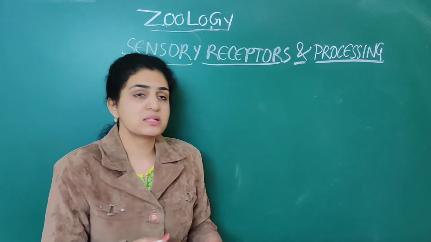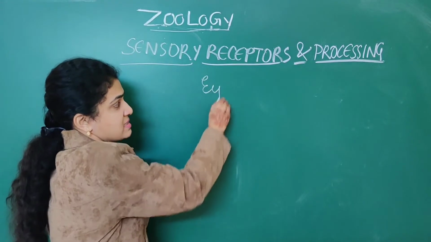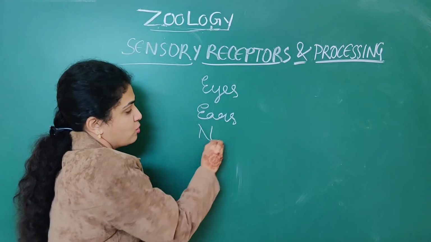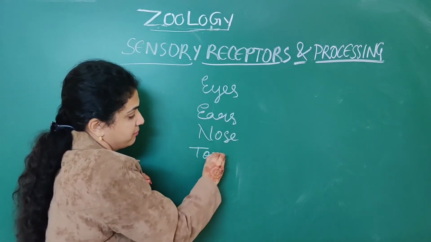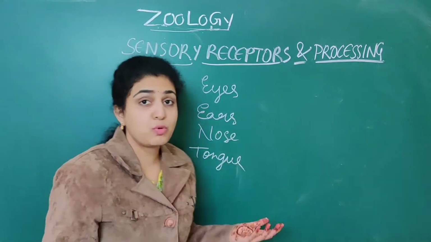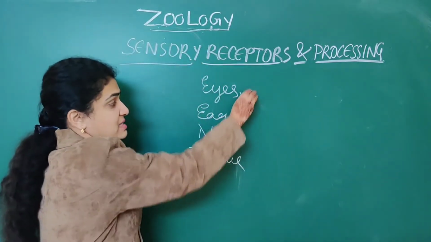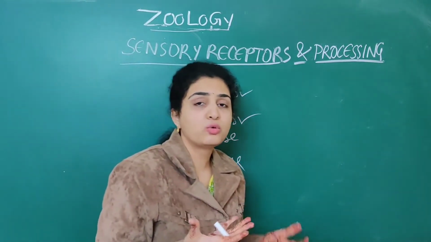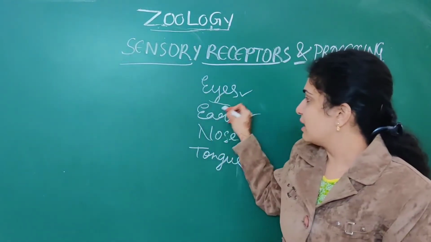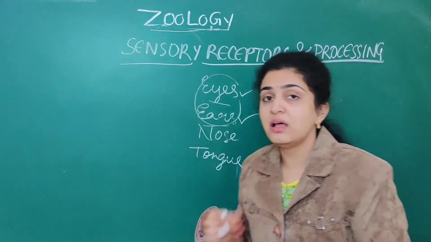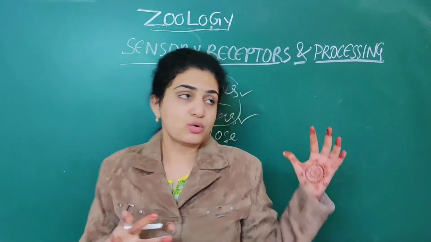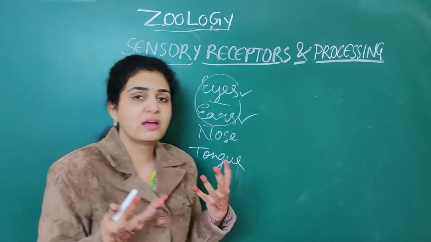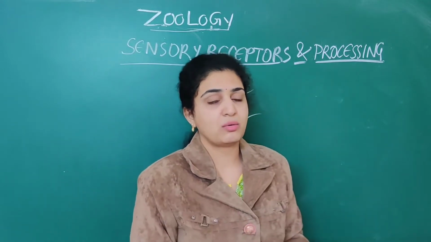The main sensory receptors that are present are the eyes, ears, as well as the nose and tongue. In your NEET textbook they have mainly given the eyes as well as the ears. For the nose and tongue they have given only 1 or 2 points. For your knowledge, this much is enough, like about the eye and ears. We will discuss those 1 or 2 points for the nose and tongue.